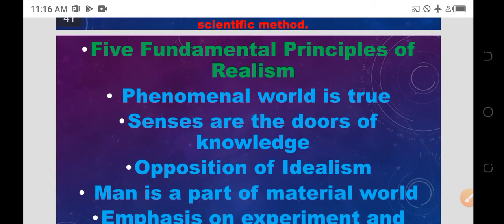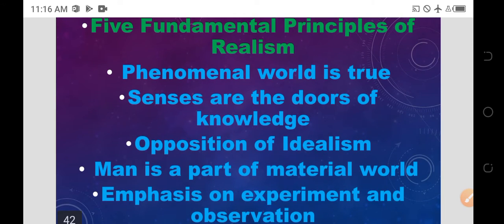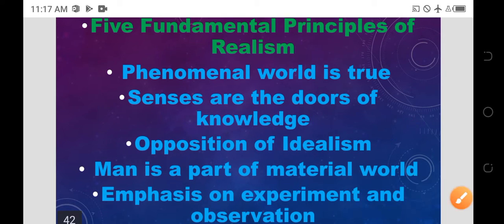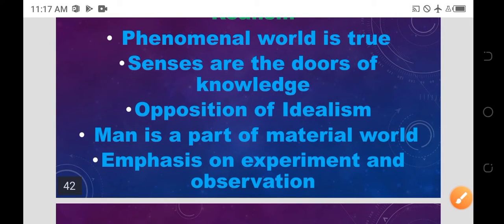Five fundamental principles of realism: the phenomenal world is true; senses are the doors of knowledge; opposition of idealism, it is quite opposite to idealism; man is a part of the material world; emphasis on experiment and observation.